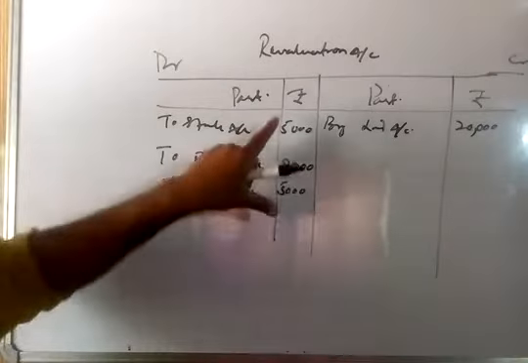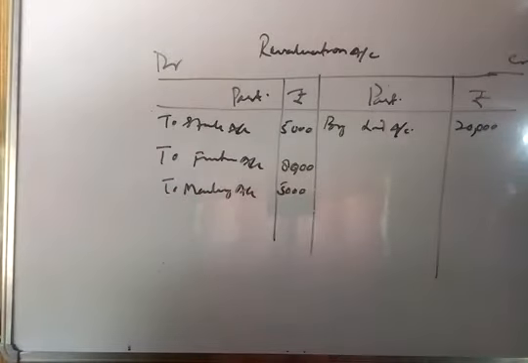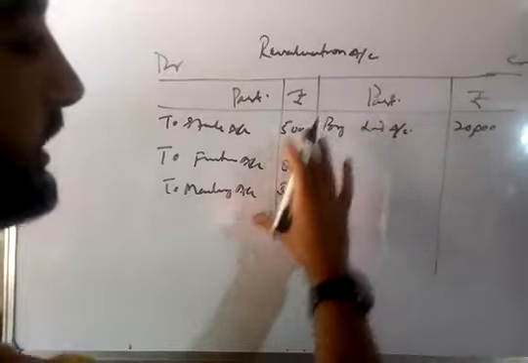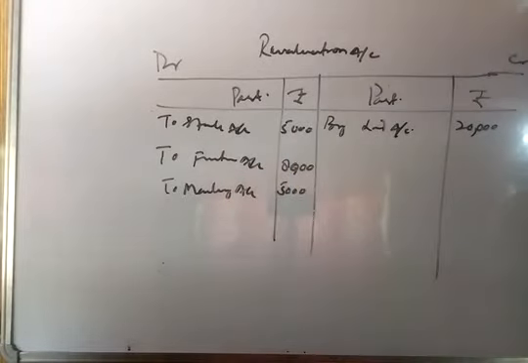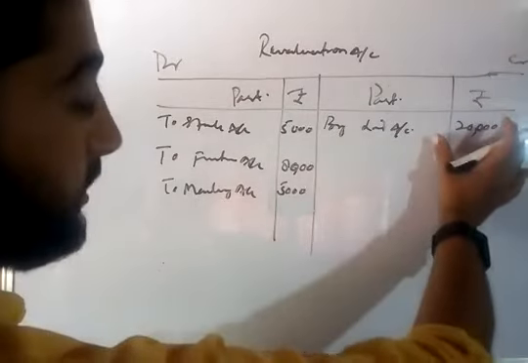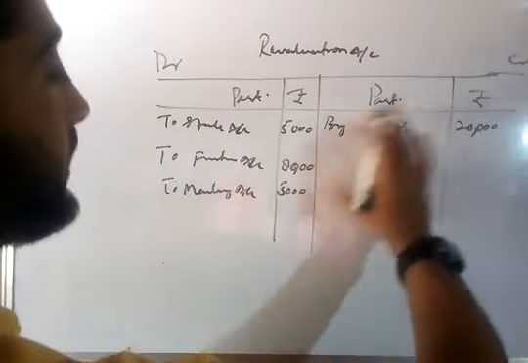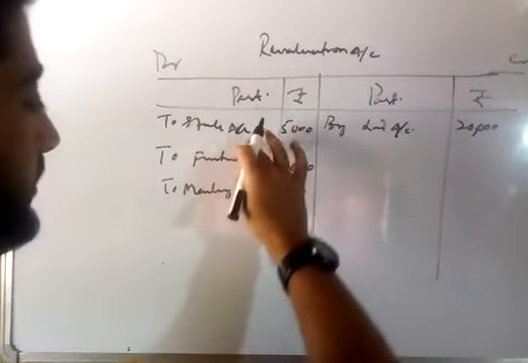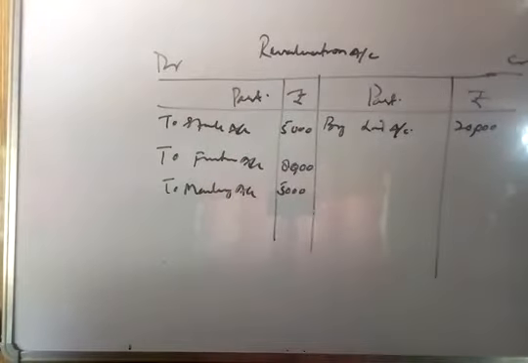In all these three assets, the value was decreased. So we wrote these items on the debit side, because the revaluation account is a nominal account. On the debit side, it records losses and expenses. And on the credit side, it records gains and incomes. This increase in the value of land is a gain for the firm, and the decrease in the value of stock, furniture, and machinery are losses to the firm.